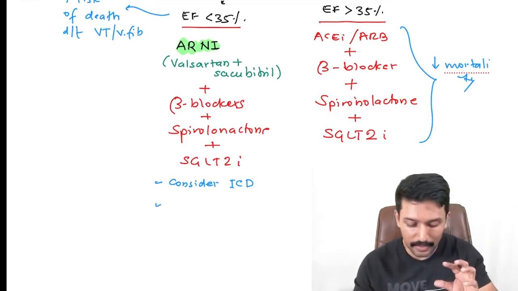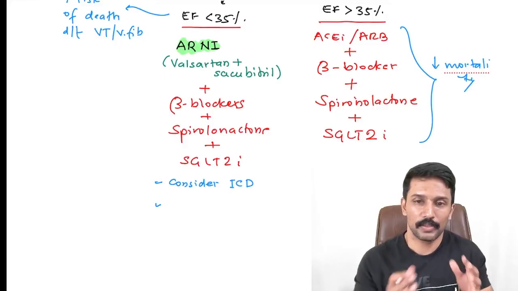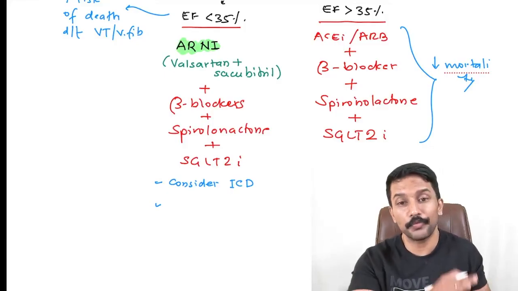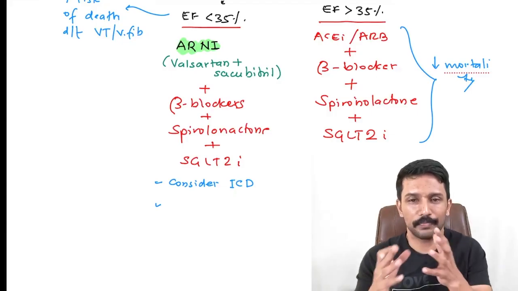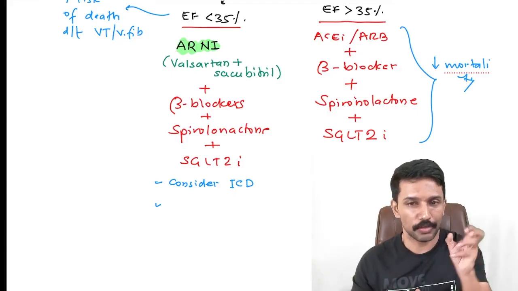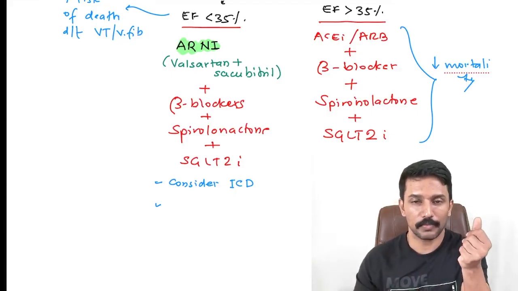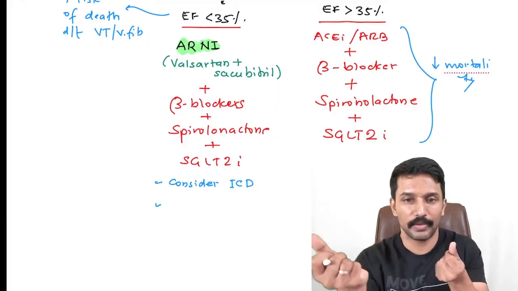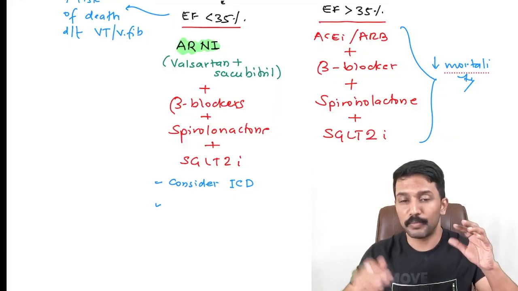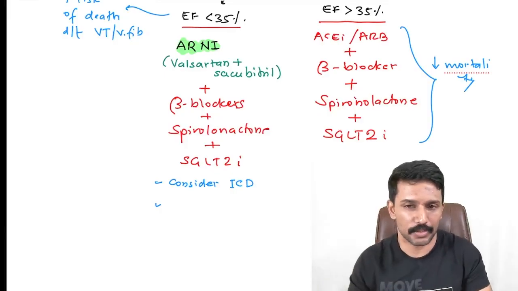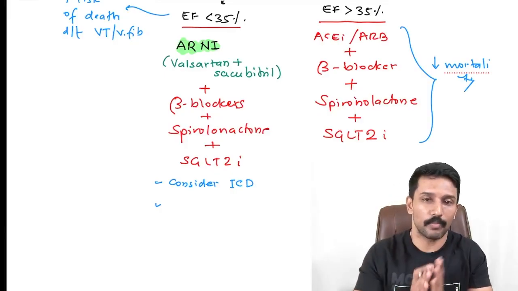And if there is a combination of EF less than 35% with left bundle branch block, there is an asynchrony created, because if there is an LBBB, the wave of depolarization first goes to the right. So the right ventricle contracts first, and then it comes to the left, and then the left ventricle contracts, and this asynchrony worsens heart failure. So the combination of LBBB with low EF is again a deadly combination. So I want to get that synchrony back.